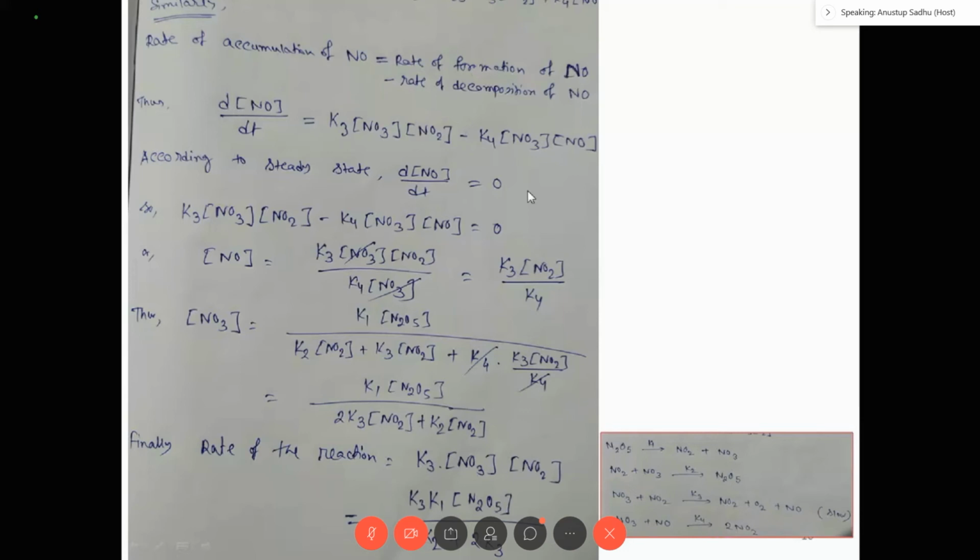So the rate of formation of NO is the rate of the third step, that is K3 into NO3 into NO2, and the rate of the decomposition of NO is the fourth step, so minus K4 into NO3 into NO, right? So dNO/dt is equal to 0. Everybody understood or not? Good. Does anyone have any doubt?